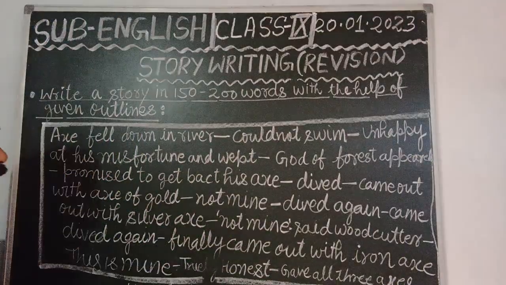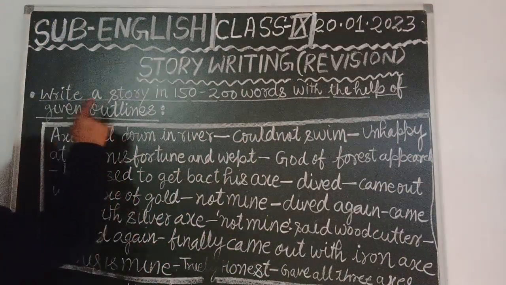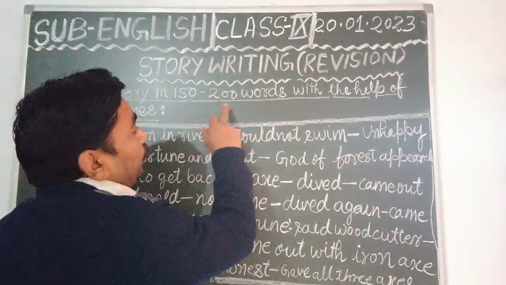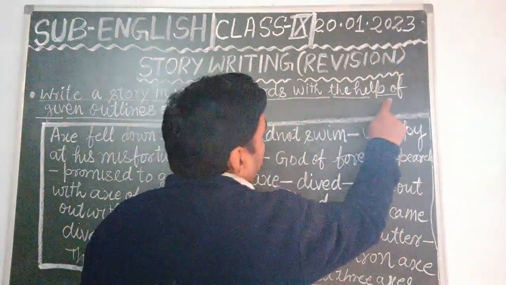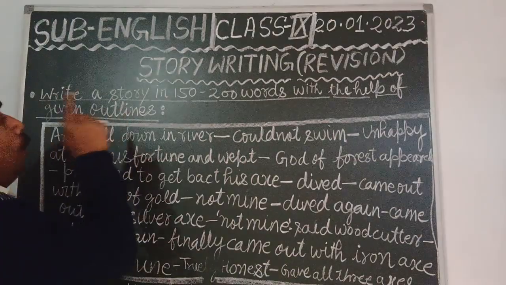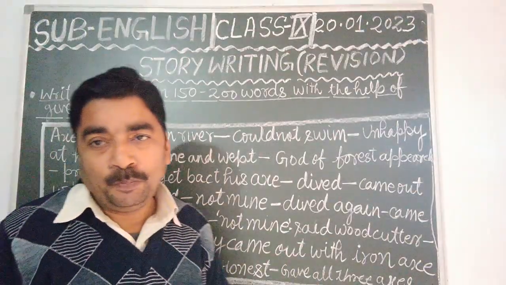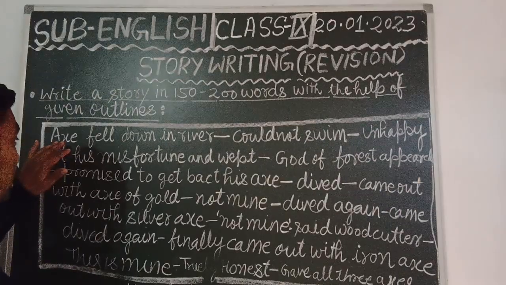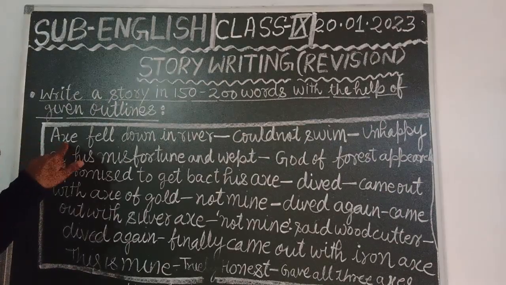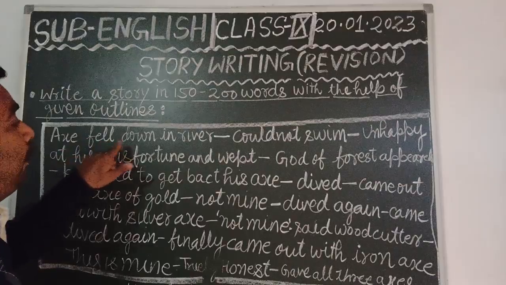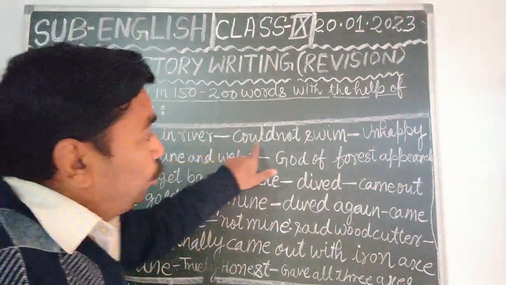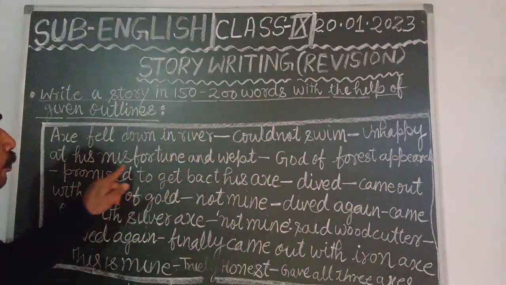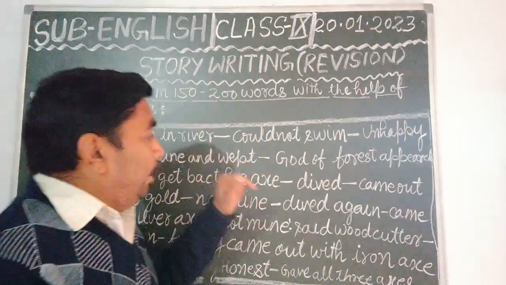See this content. Question: write a story in 150 to 200 words with the help of given outlines. The hints given are: X fell down in the river, couldn't swim, unhappy at his misfortune, and wept.